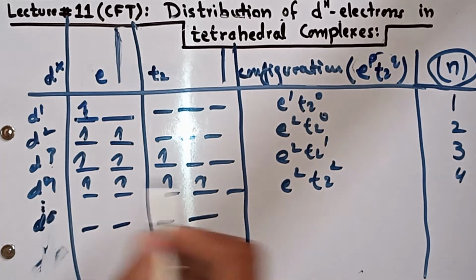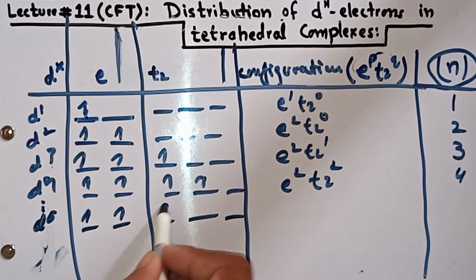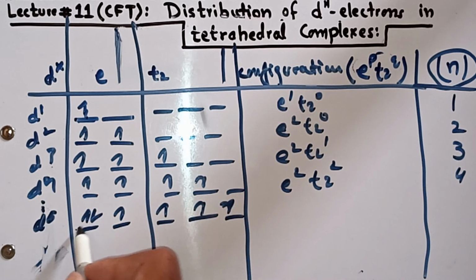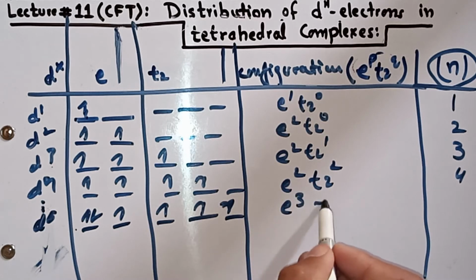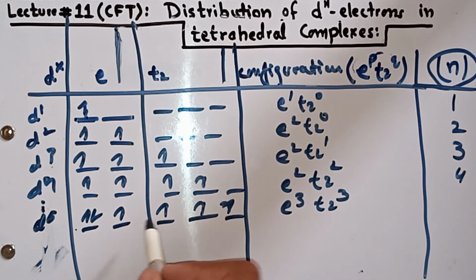In d5 one electron goes in each orbital, and in d6 the first electron will be paired, after which one remaining electron goes into e, so e has 3 and t2 has 3, and the unpaired electrons are 4.